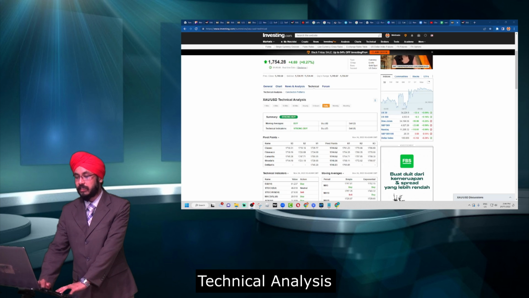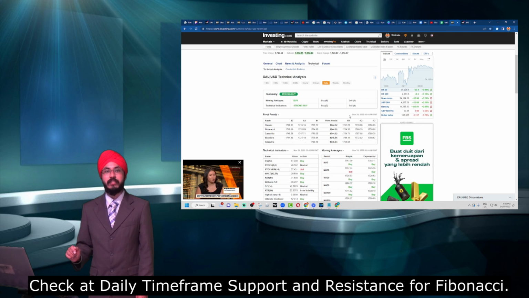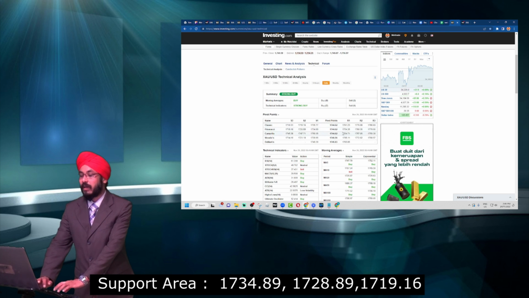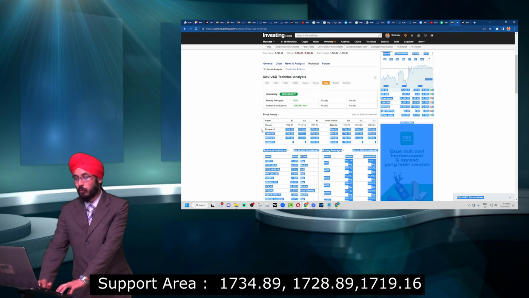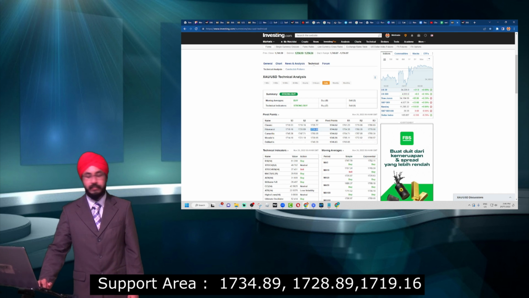As we are able to see here at investing.com, at the daily, we have 3 support points and 3 resistance points based on Fibonacci. Our first support point at the daily is 1734.89. Our support 2 is 1728.89, and our support 3 is 1719.16.